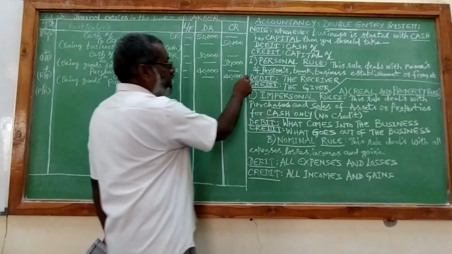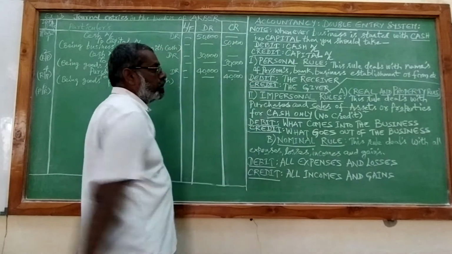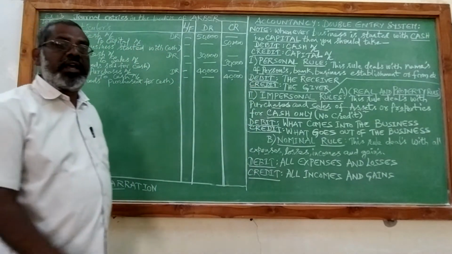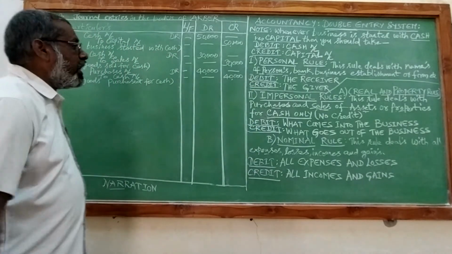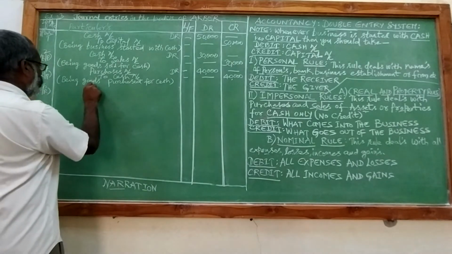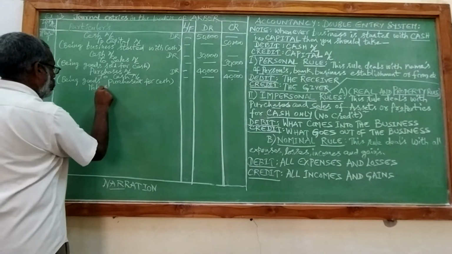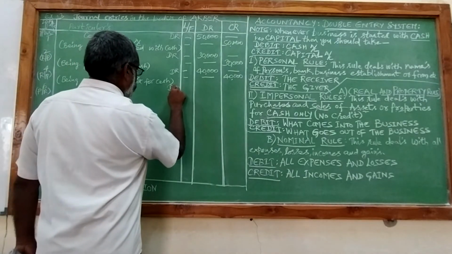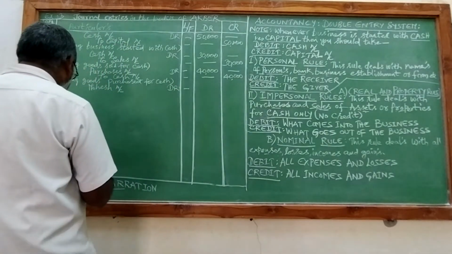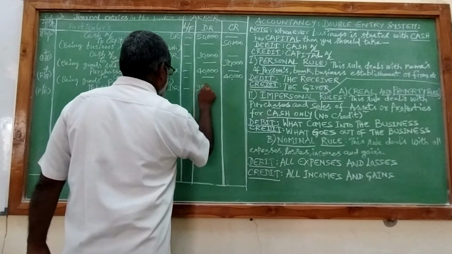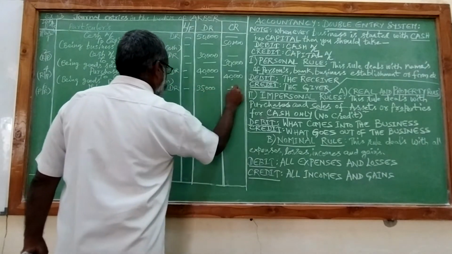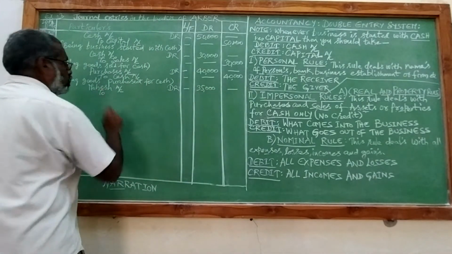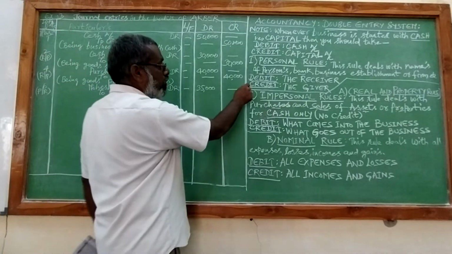Formula: debit is the receiver, credit is the giver. When we are selling goods to Mahesh, who is the receiver? Mahesh is the receiver. Credit is the giver. What we are giving?